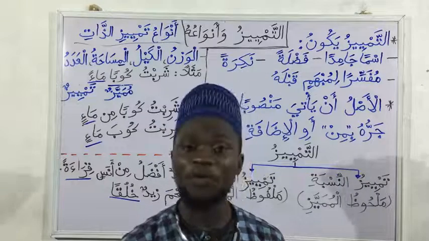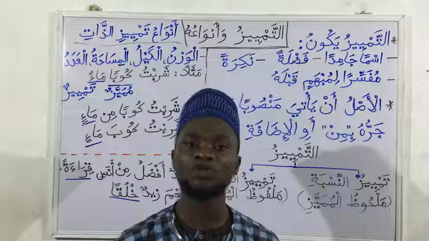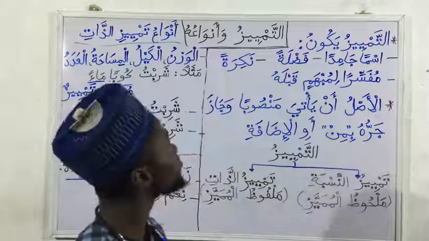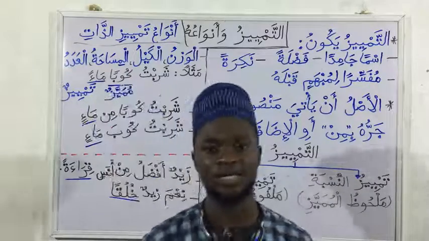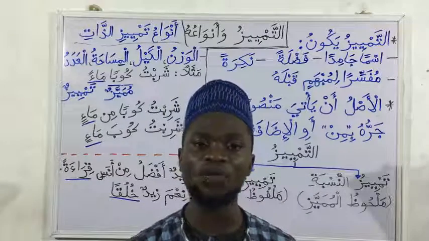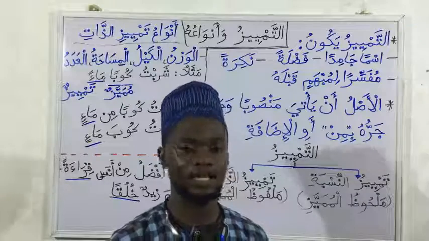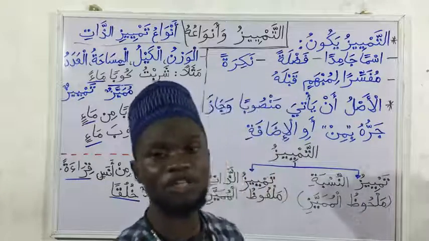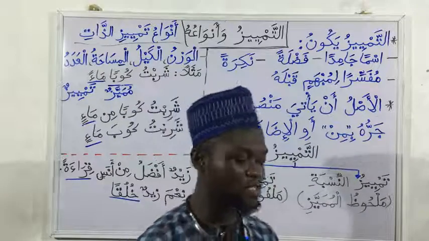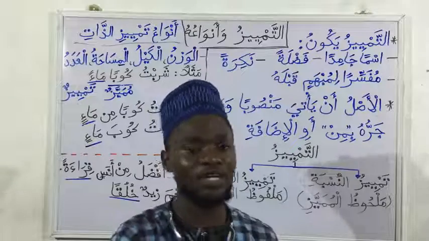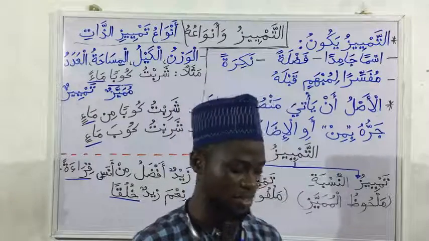We welcome you back to the Nahw and Sarf class, and this is a continuation of Tamyeez and its types. In this class, we are going to be reading from the reference book Nahwul Waadih, Juz Thalith. On page 272 in the book I have here, we have Tamyeez. I'll be reading the qaida and explaining the examples.